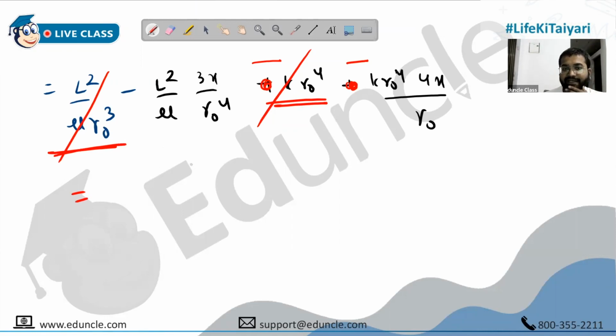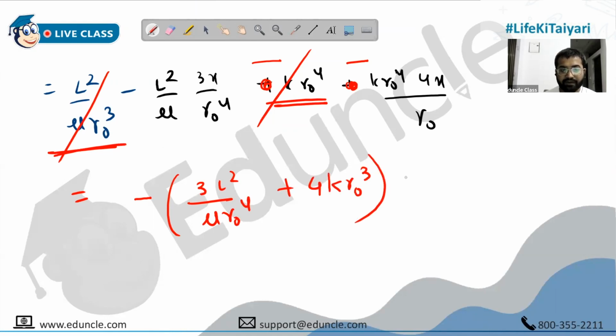So what do we have? Take x common. You have got minus 3L square upon mu r naught raised to 4, and then we have plus 4k r naught cube, into x. That's the answer.